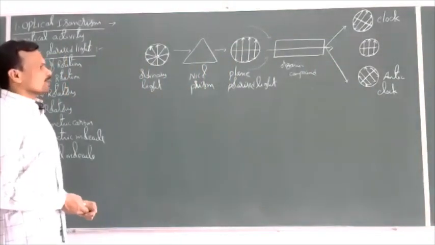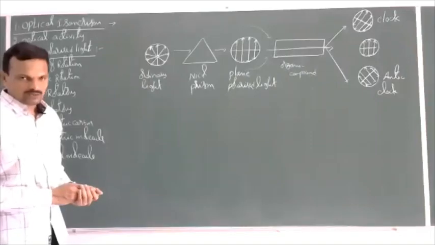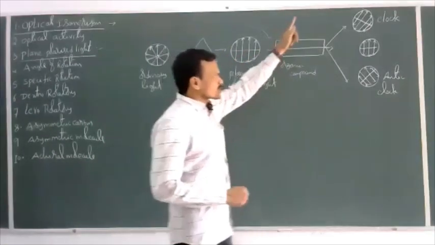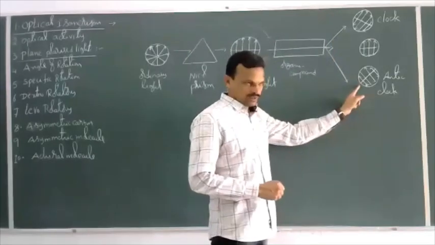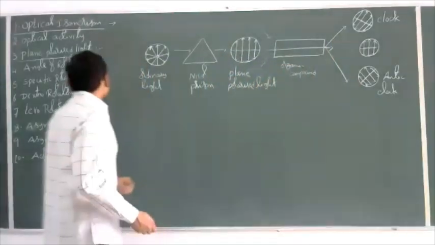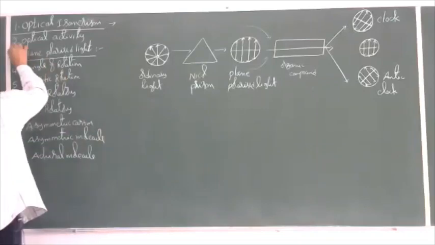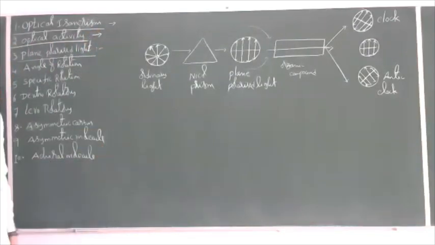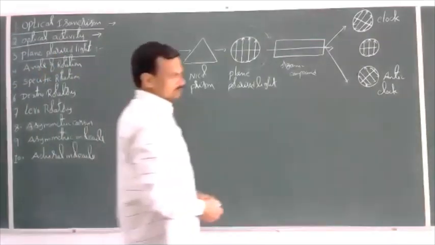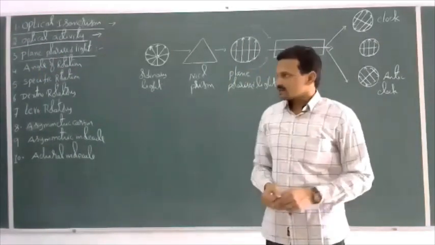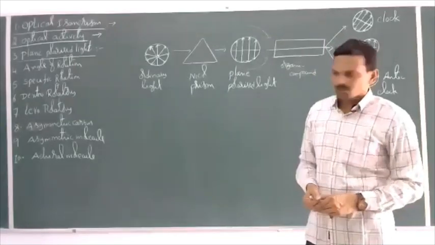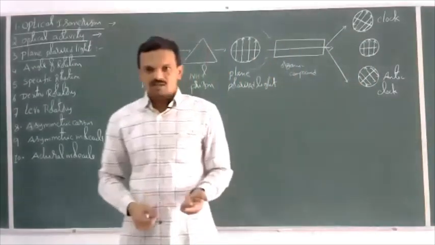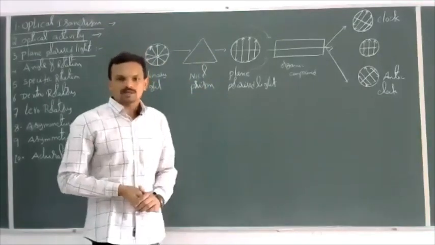A compound is said to be optically active when it rotates the plane polarized light clockwise or anti-clockwise. That ability of an organic compound to rotate the plane polarized light is called optical activity. So optical activity means the ability of an organic compound to rotate the plane polarized light either in a clockwise or in an anti-clockwise direction.